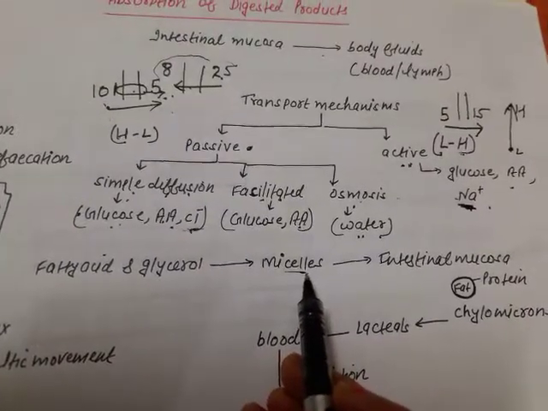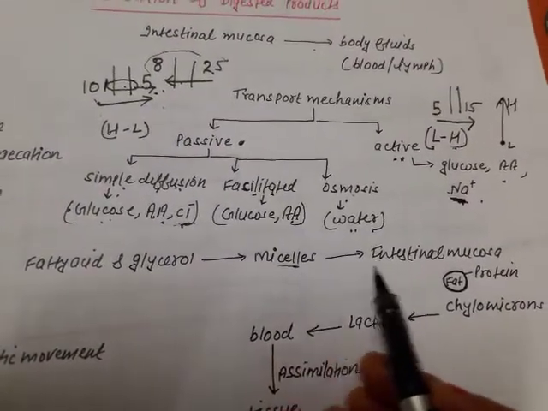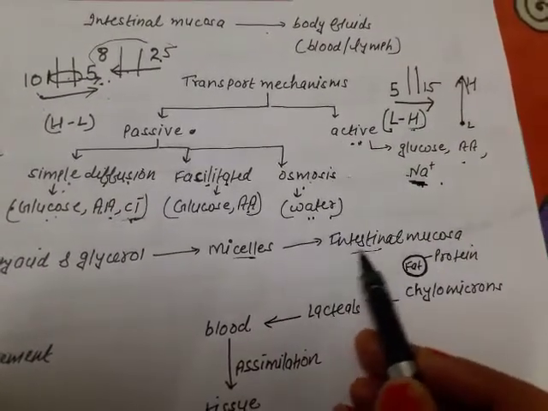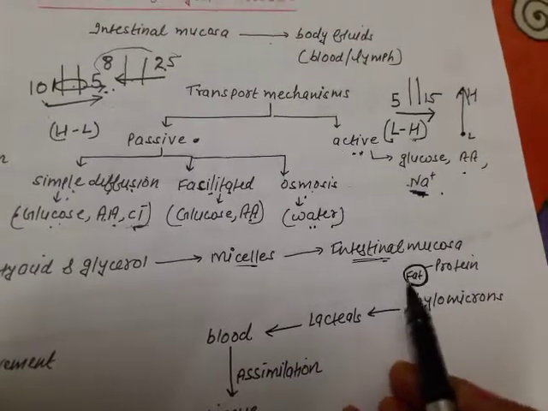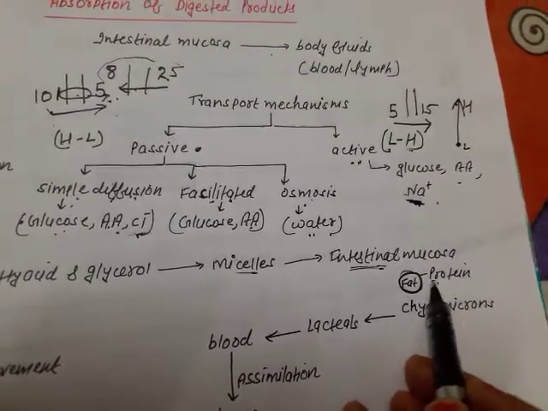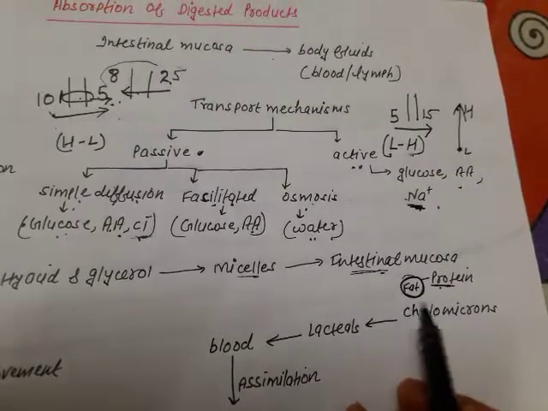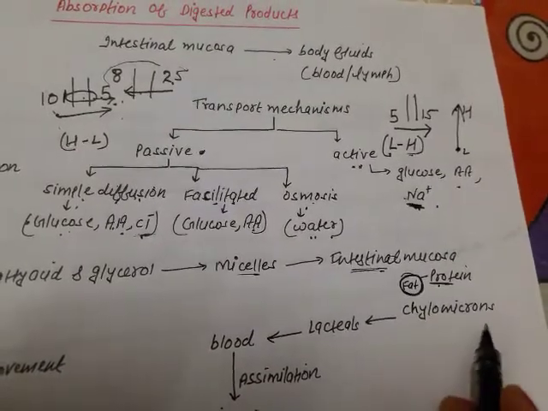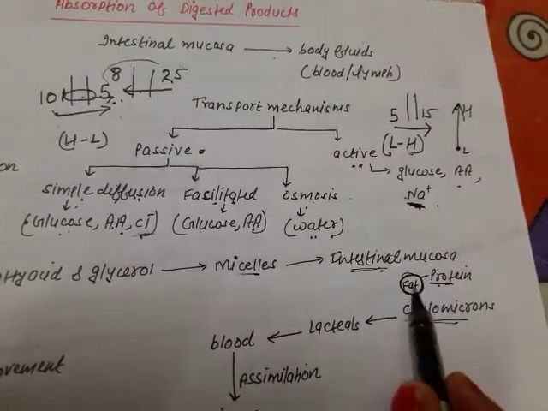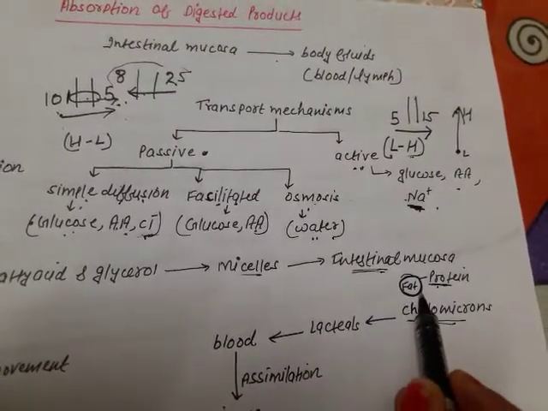and these micelles are then transported into the mucosa of the intestine, and here they will be coated with some proteins. Fine. So fats coated with protein. This structure is called chylomicrons. Chylomicrons are the protein-coated fat globules.